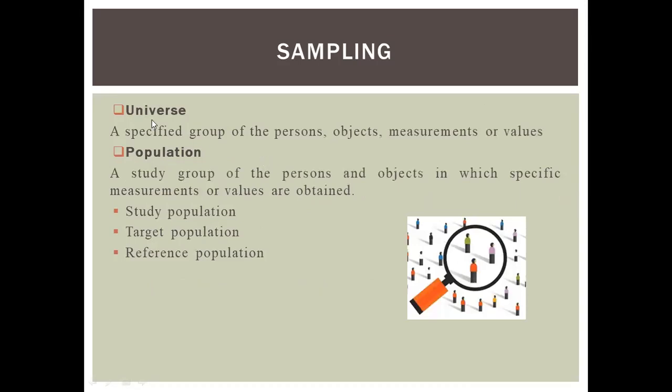There are some terminologies. Universe is a specified group of persons, objects, measurements or values. Population is the study group of persons and objects in which the specific measurements or values are obtained. The population may be study population, target population, or reference population.